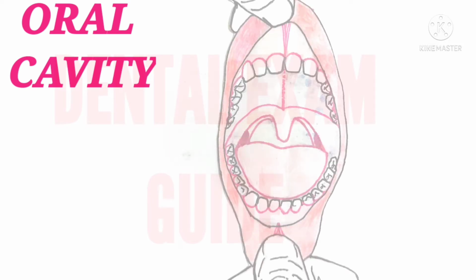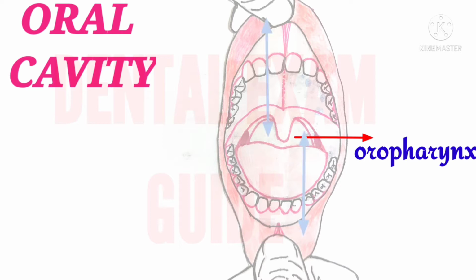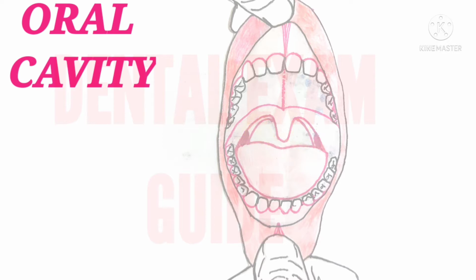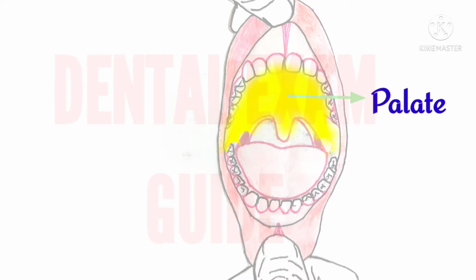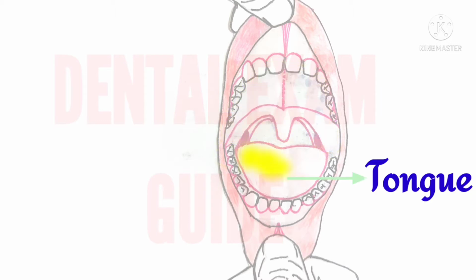Oral cavity is the inner portion of our mouth, and it extends from the anterior opening at the lips to the oropharynx posteriorly. The oropharynx is the area that joins the oral cavity with the throat, or the pharynx. The superior boundary of the oral cavity, or the roof of the mouth, is formed by the palate, and the inferior boundary is formed by the tongue along with its musculature.